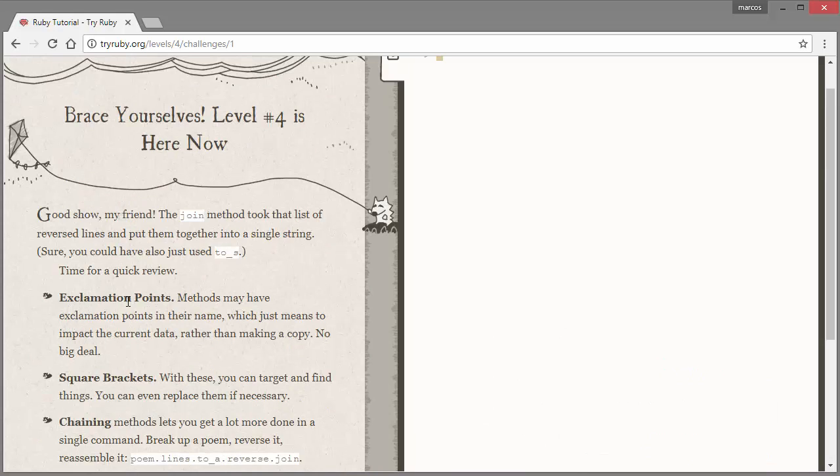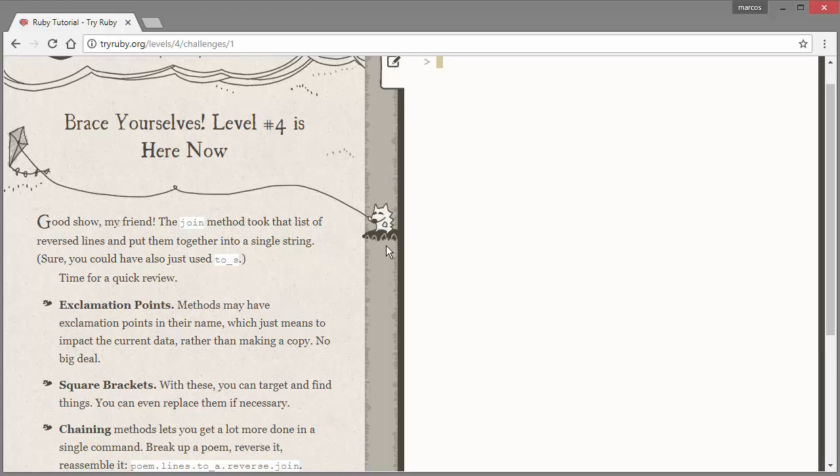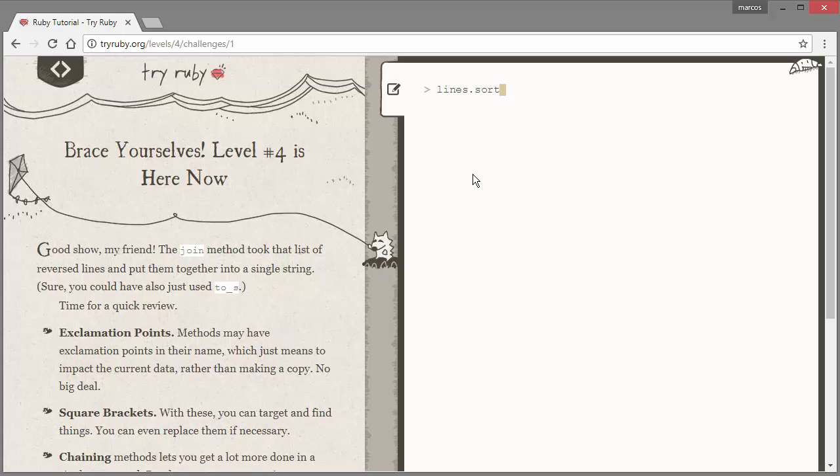Methods, so exclamation points. Methods may have an exclamation point in their name, which just means that they impact the current data rather than making a copy. No big deal. So like this, if I did lines dot sort, that would make a copy, but this affects what is already there. So I just wanted to explain that really quick.